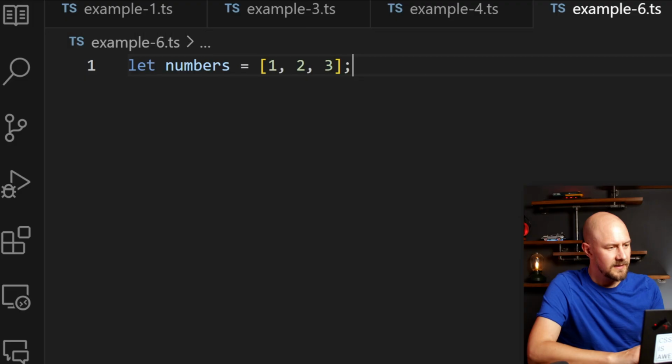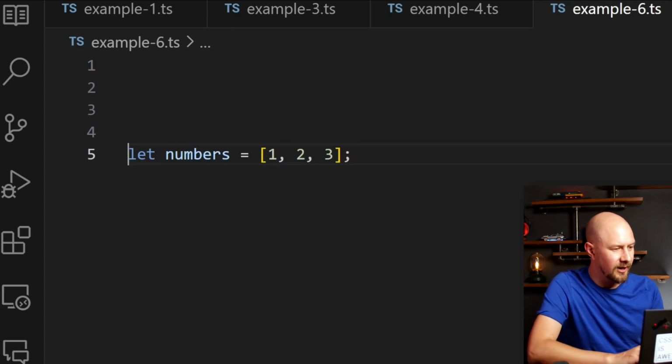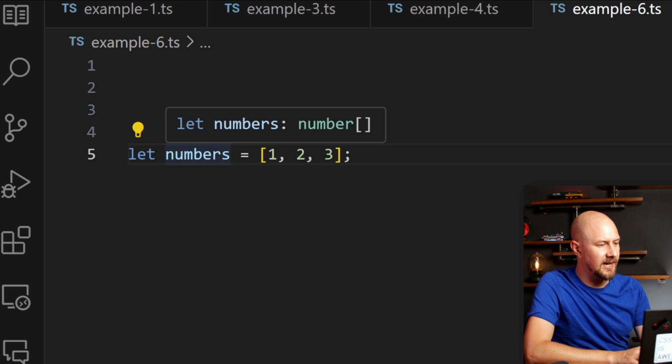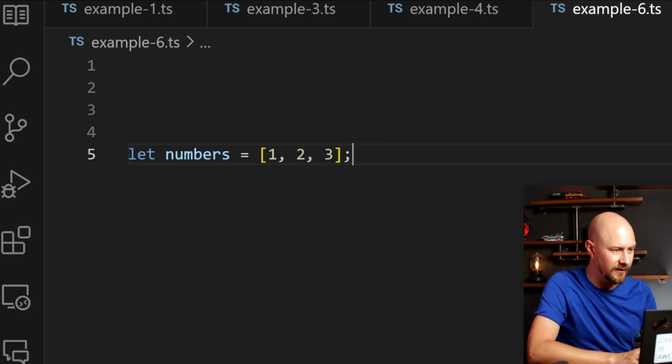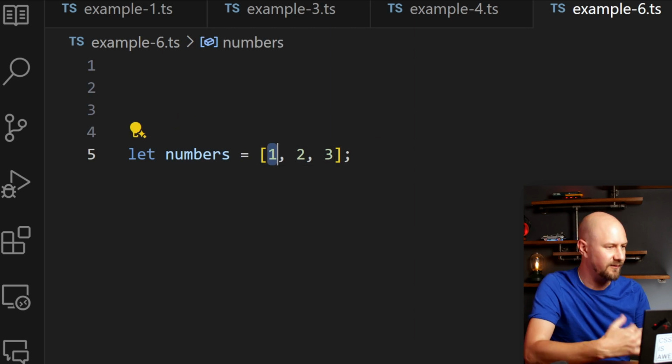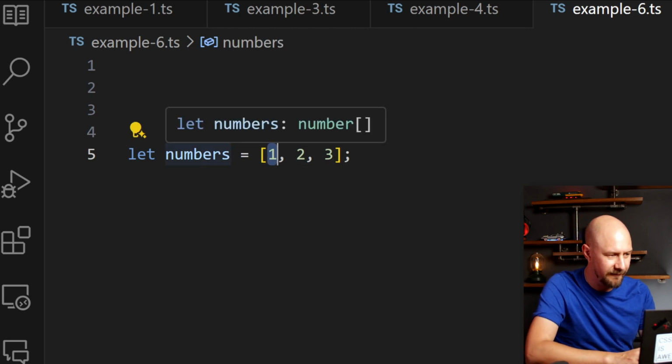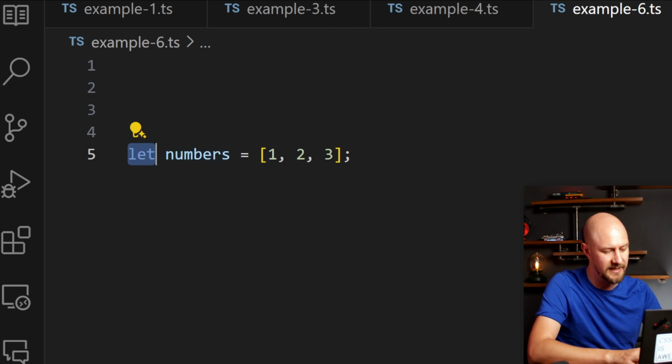So thanks to TypeScript's type inference, if I go down a bit here, if I hover over this, you can see that it's actually picked up that number is an array. Now this is fairly simple if it's just numbers, but if you've got really complicated arrays of objects of arrays, having type inference is really useful because you don't want to be putting loads and loads of declarations over here on the left-hand side.